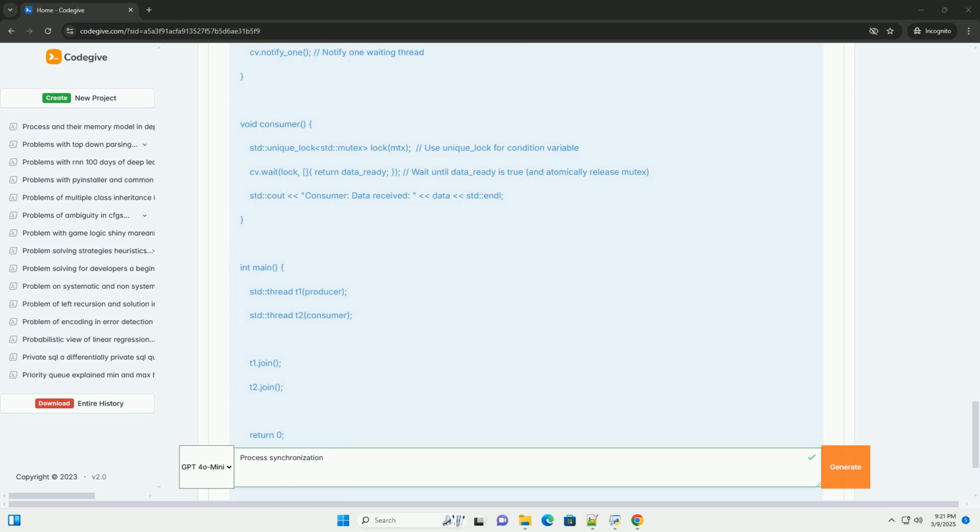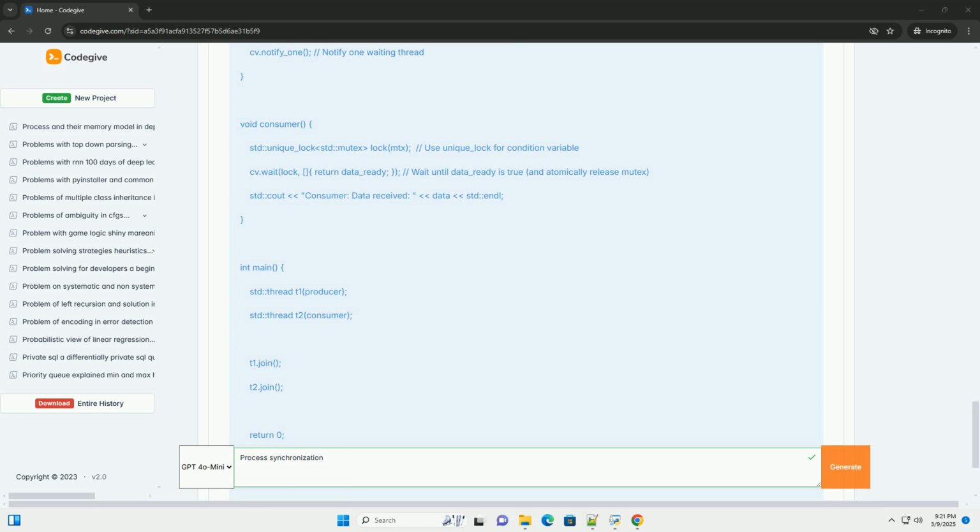Critical section. A critical section is a code segment where a process accesses shared resources, variables, data structures, files, etc. The key requirement is that only one process should be allowed to execute its critical section at any given time for a specific shared resource.